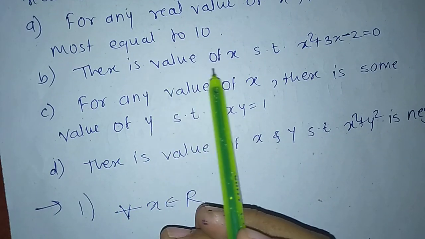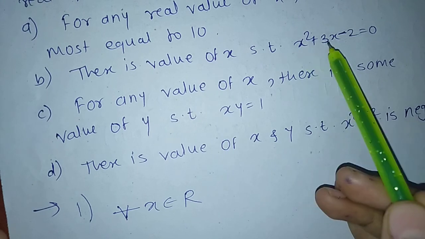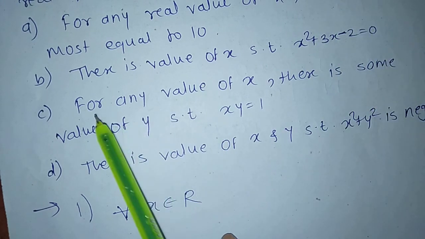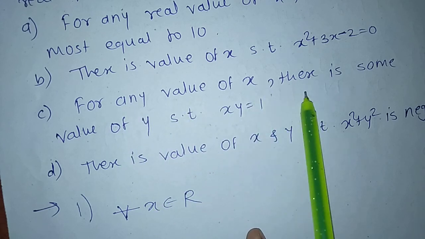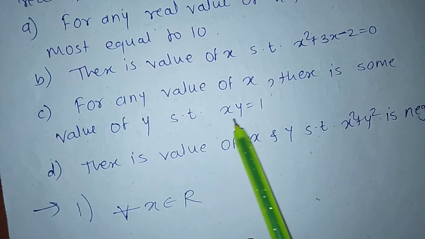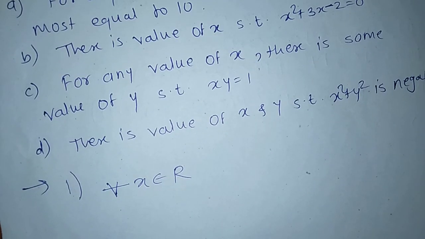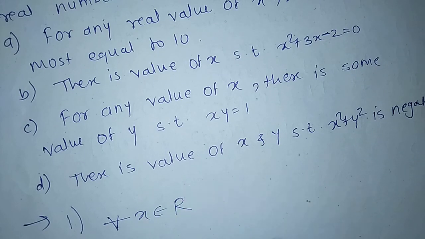Next, there is a value of x such that x square plus 3x minus 2 equals 0. Next, for any value of x, there is some value of y such that x into y equals 1. Next, there is a value of x and y such that x square plus y square is negative. Here, the given statements are in English; now we have to convert them into symbolic form.